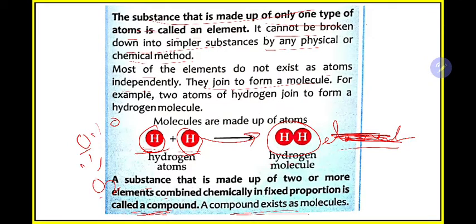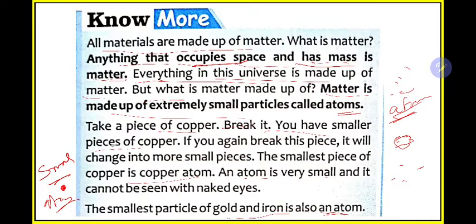See, today's part is a bit tricky. If you don't read it at home, it will become difficult for you. I am repeating again, if you don't read this part at home, it will become difficult for you because it is a bit higher level. Earlier, whatever you read in chapters 1, 2, 3 and chapter 4 till last class, it was quite easy. But this topic, what we are explaining today, is a bit higher level. You need to read it again and again. So I am repeating this part again for your clarification.